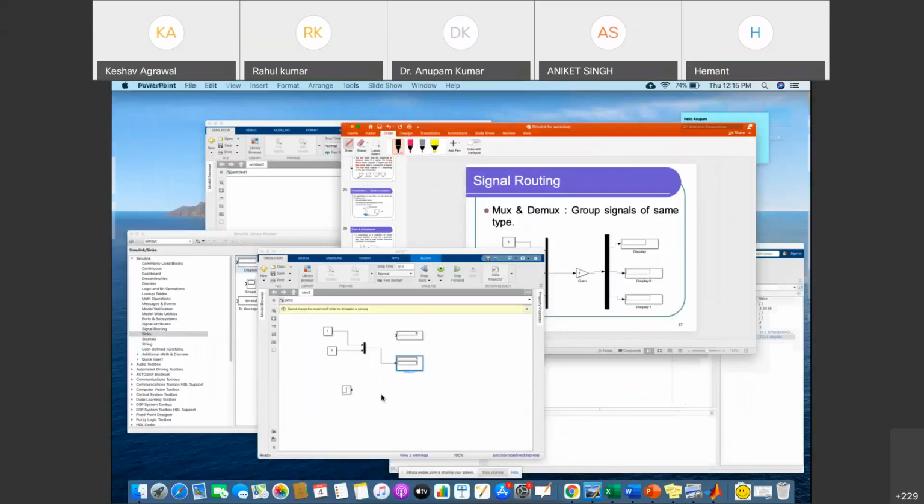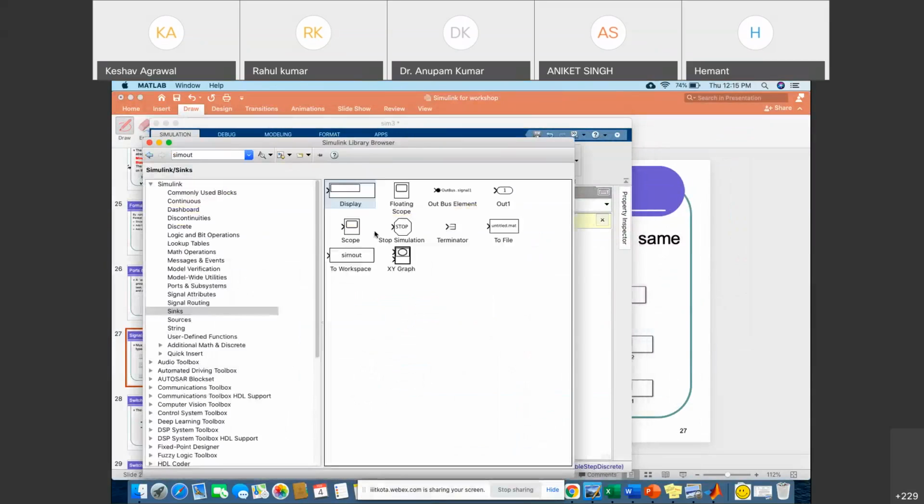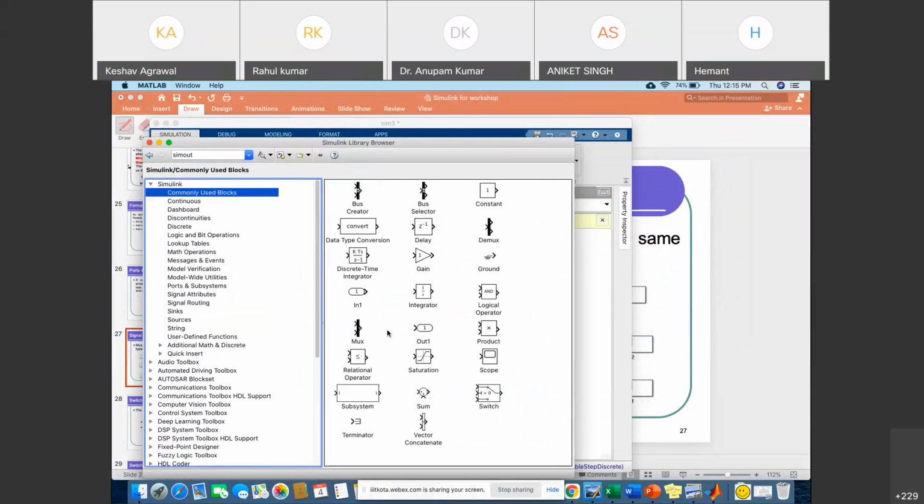And similarly you can use a demux operation as well in MATLAB, and in order to see the results, use the continuous block. The demux is available here.